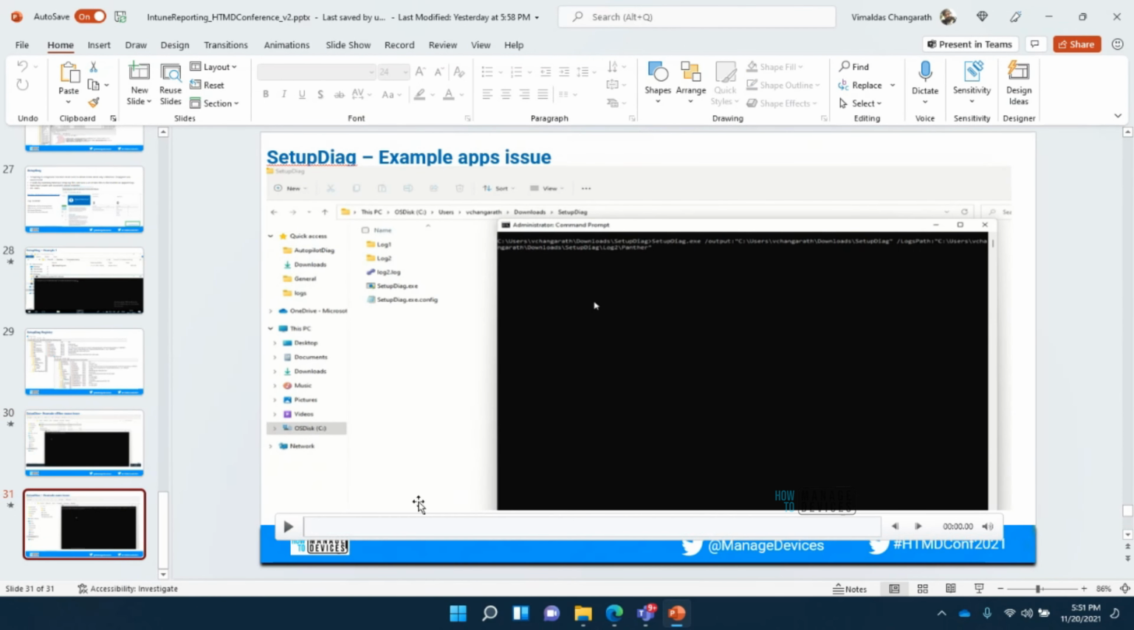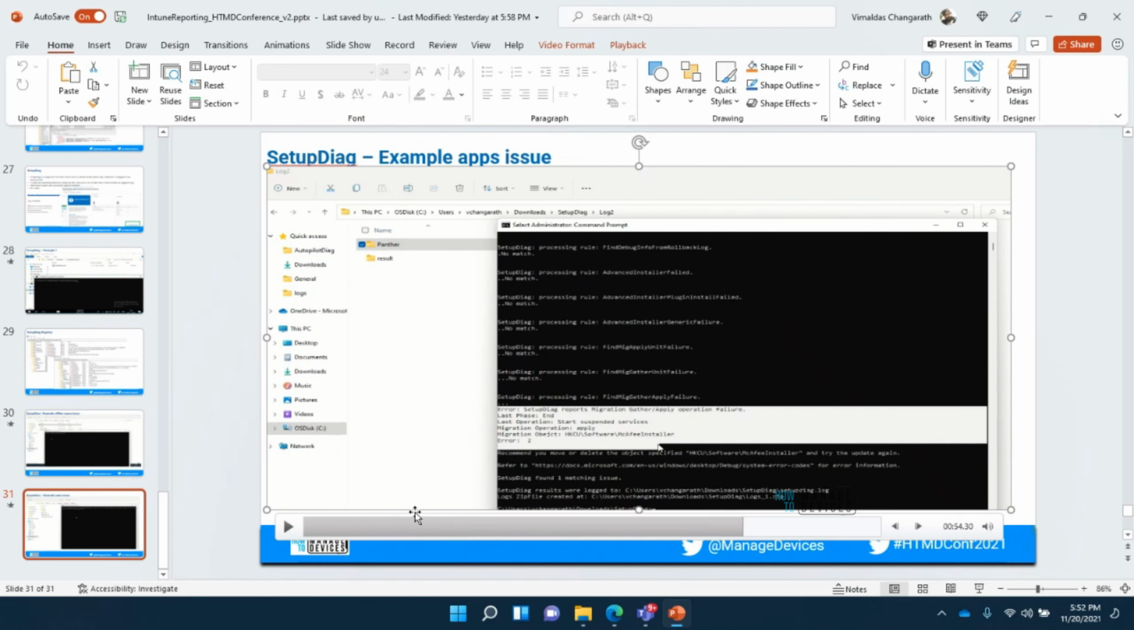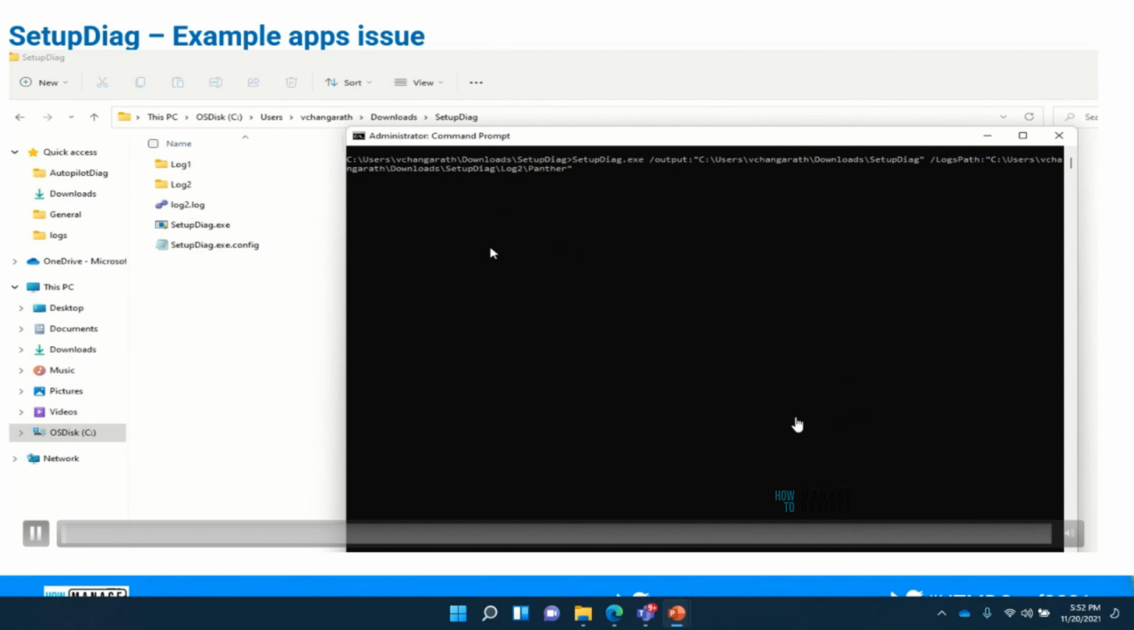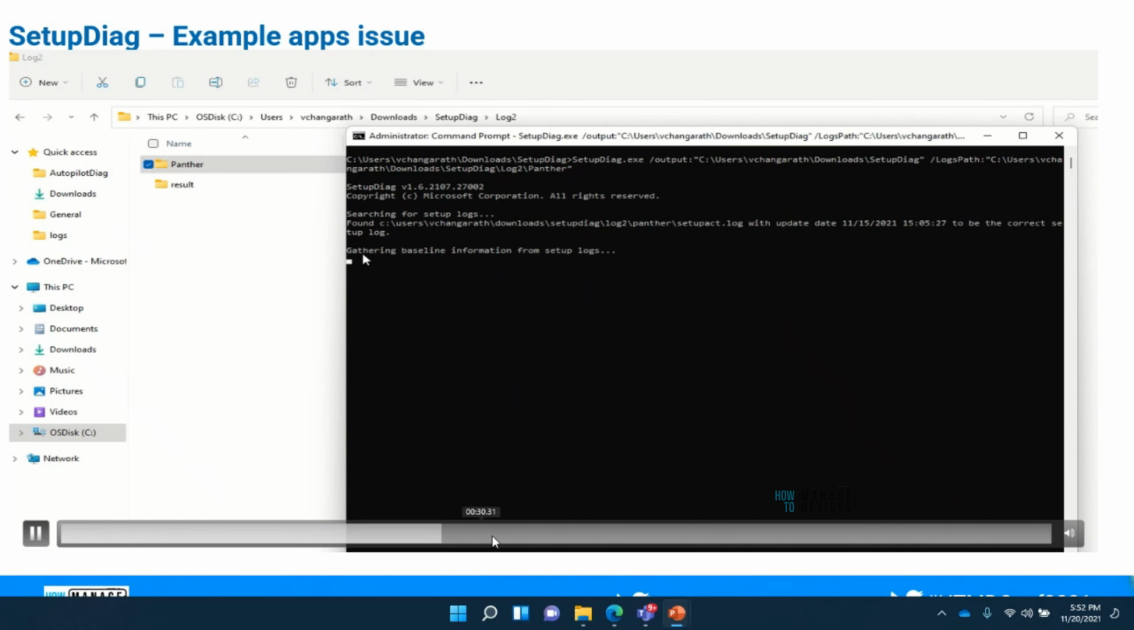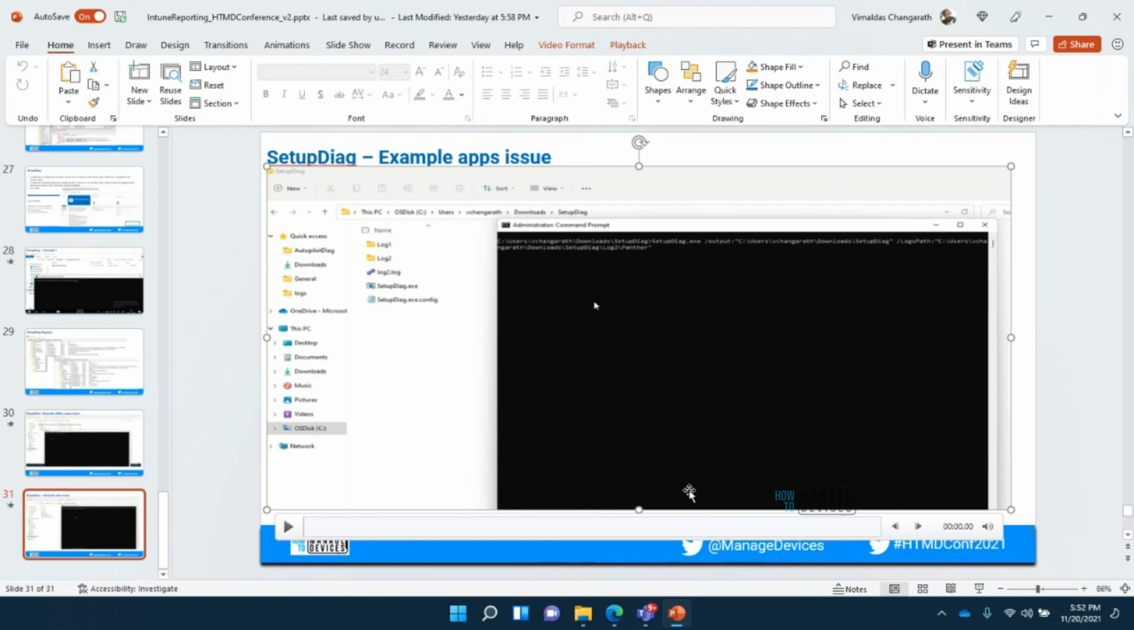One more last example I just want to show is another example where it's the same thing, but on one of the machines I had a third-party application, McAfee. When I ran this tool, let me make it full screen. You can see from here, when I ran this tool, it gave me the issue. It understood there is one matching issue found, and it found some registry related to McAfee, which I need to deal with. There's something I need to do. It's pretty useful when you troubleshoot something. If there is something stopping the feature update, you can use this tool.